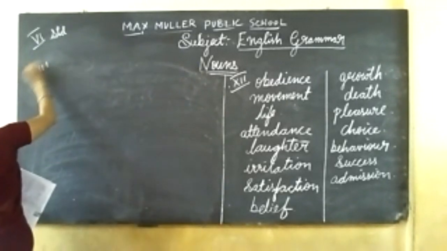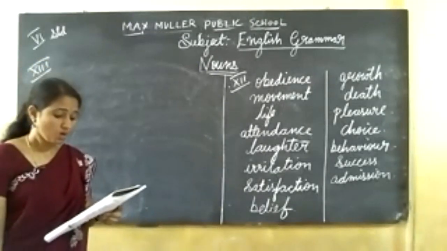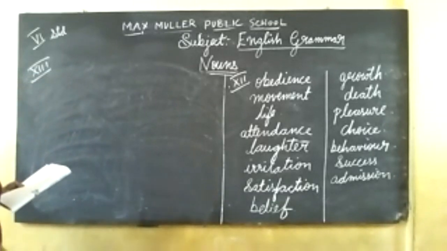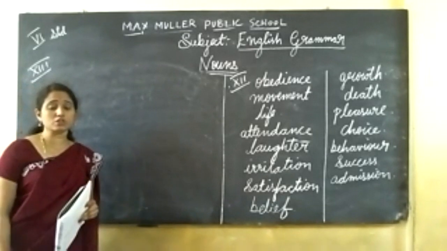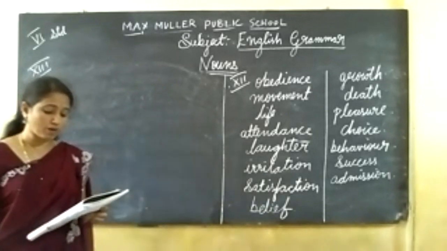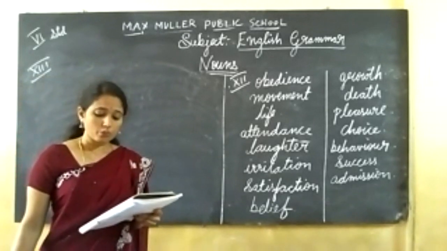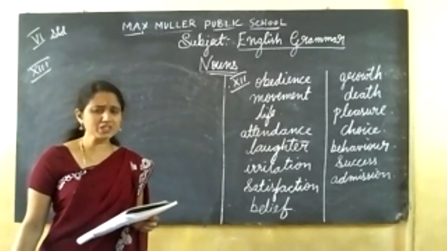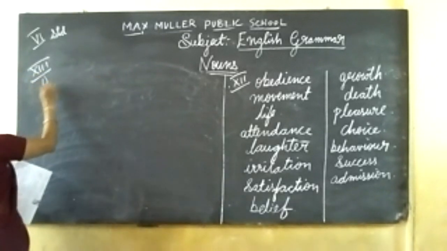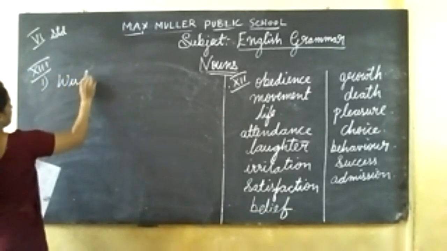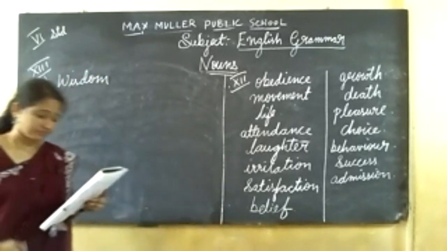Thirteenth main in the page number 22. First one. Birbal was known for his dash. They have given 3 options for this question. Freedom, kingdom, wisdom. Which is the right answer in this? Wisdom. First one answer is wisdom.